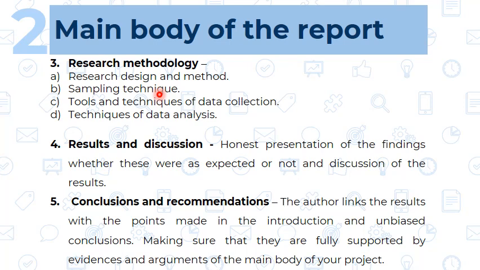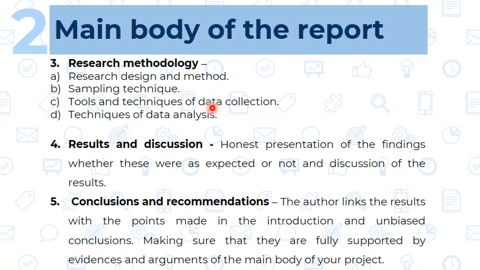So result, we can say, is the honest representation of the findings, whether these were as expected or not. Means here we are going to test the hypothesis. Whatever was our assumption, is it happening in reality or not, that we are going to check here, and we are going to have the discussion on those results.